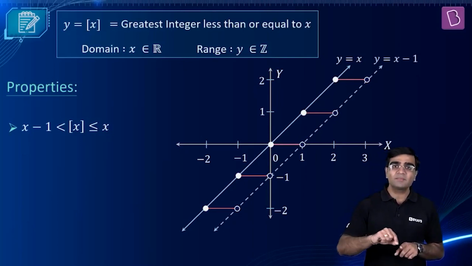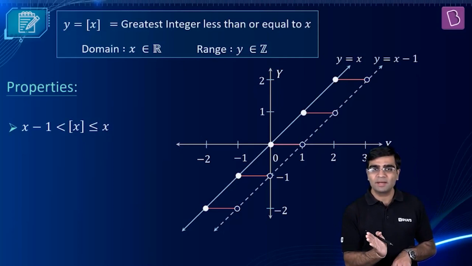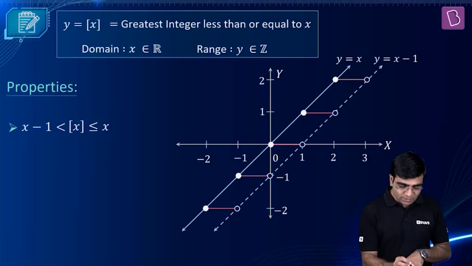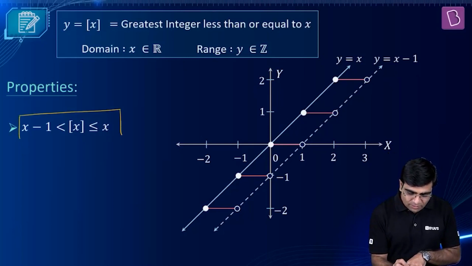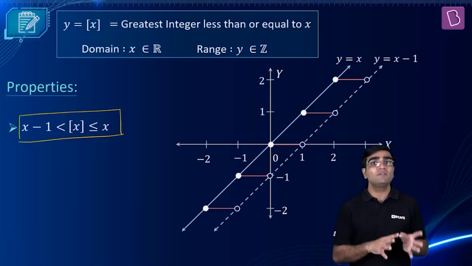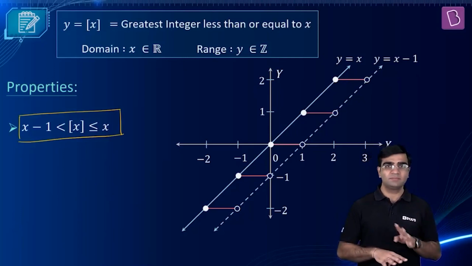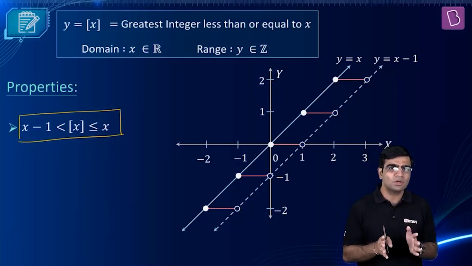See, can you see the dotted line? Because that line is not to be included, right? There's a hollow on that. There's a solid line because that line has to be included. So we get the first property that GIF of any number x is always less than or equal to x, but greater than x minus 1. Perfect? Understood? This thought you have to keep in your mind.